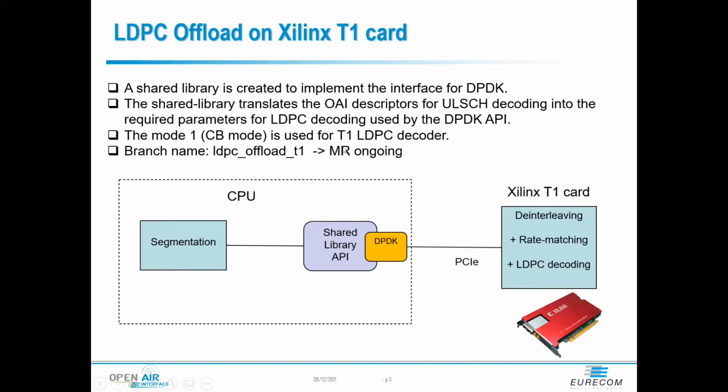We are using the CB mode for the T1 LDPC decoder. For multiple segments, this mode will be called multiple times. We are using the branch LDPC offload T1 for this work, and there is a merge request ongoing. It will be merged soon in develop.